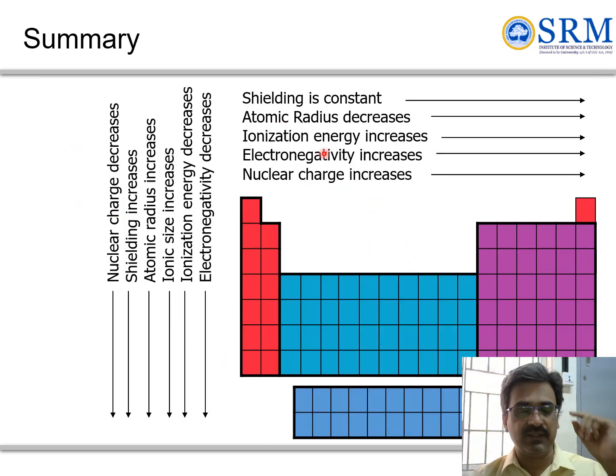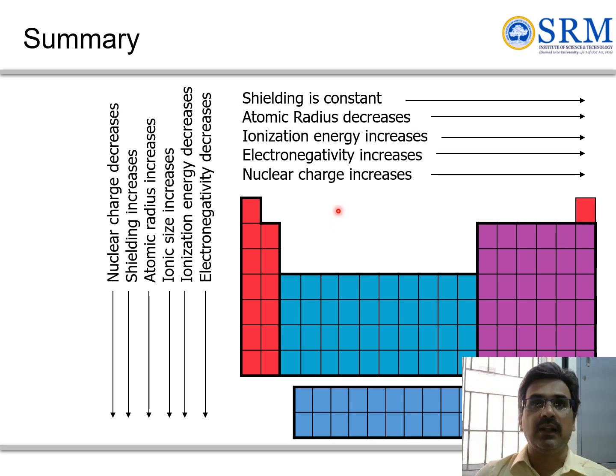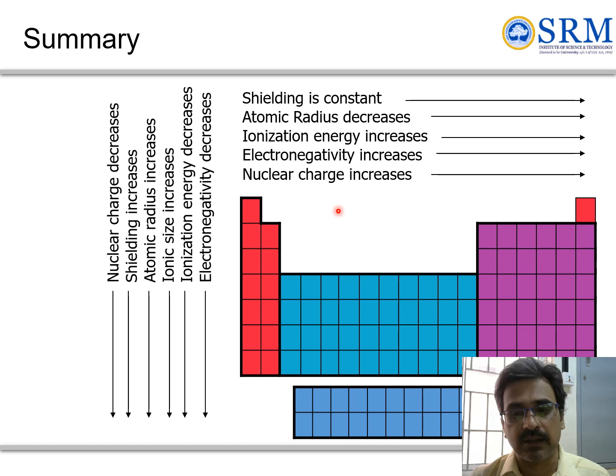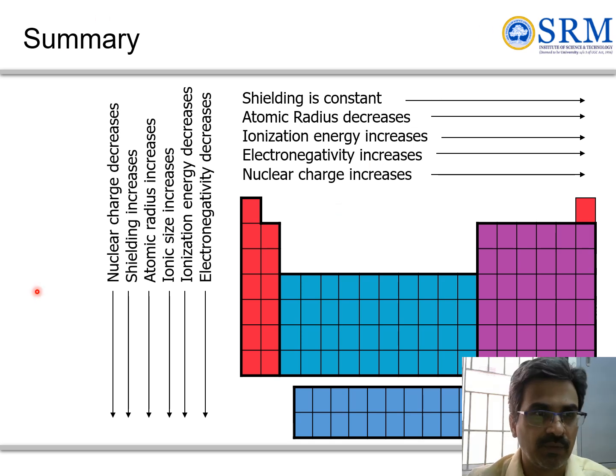The summary of periodic properties. In summary, we can see how the shielding constant changes, how the atomic radius decreases as you move across the period, how ionization energy increases across the period, how electronegativity increases, and how nuclear charge increases. We also see how Slater's rule can be used to understand that cations are smaller and anions are larger, why the entry is to 4s as compared to 3d in the potassium case, and the ionization. All these aspects we can understand using periodic properties.